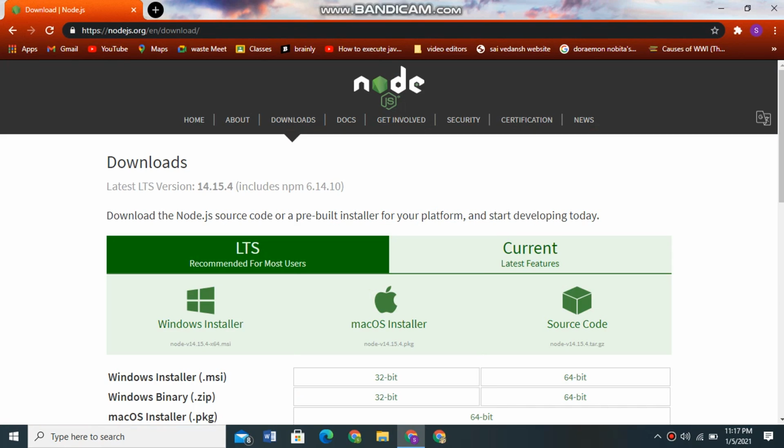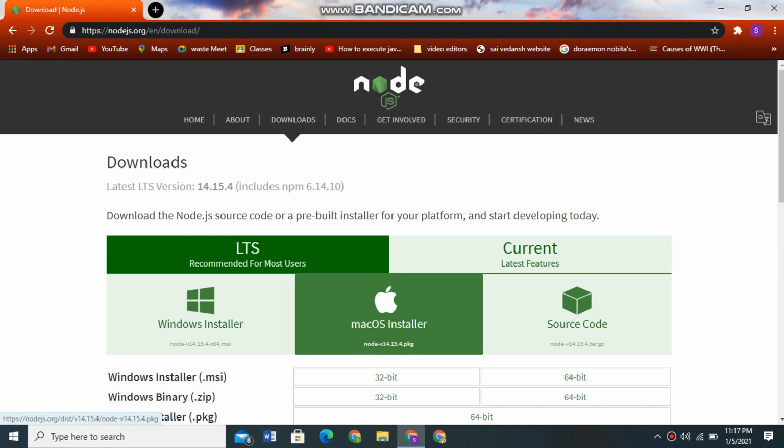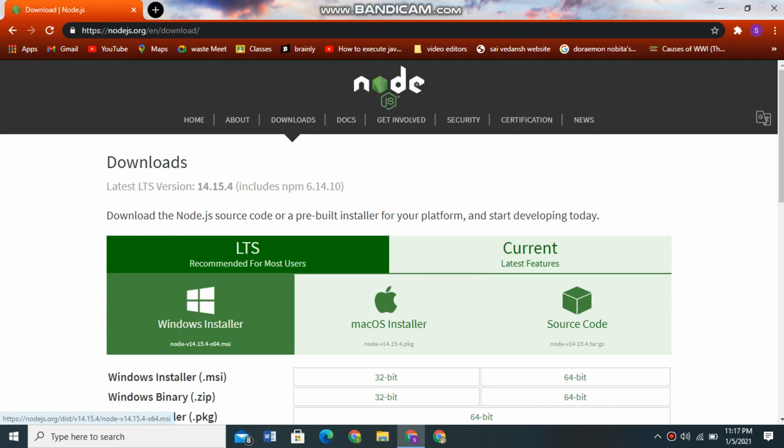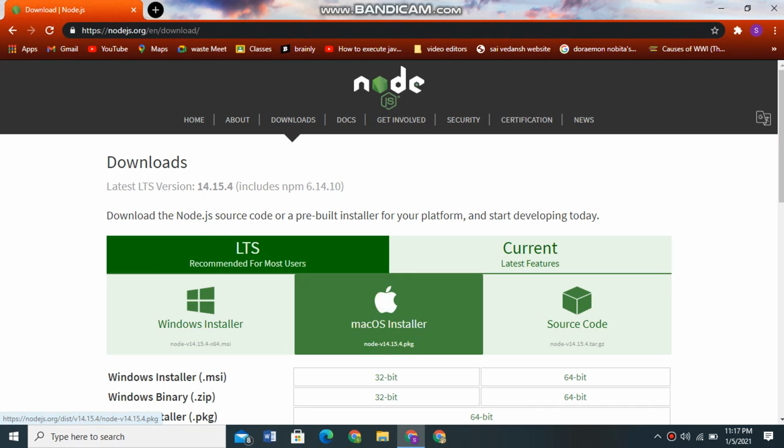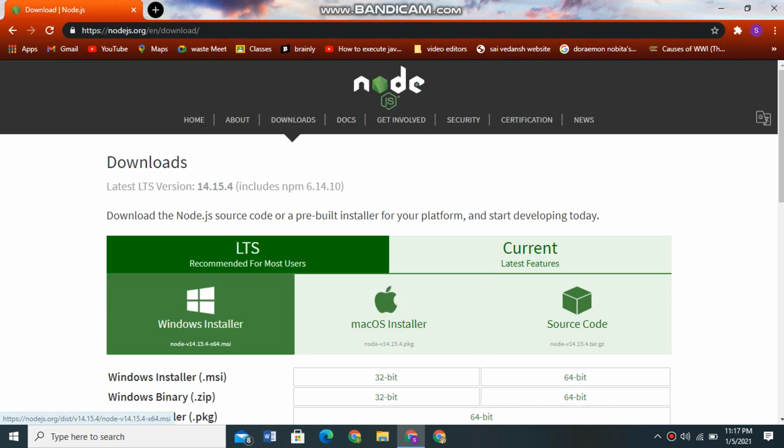Then you go to nodejs.org. I have kept the link in the description below. When you open nodejs.org, the Windows installer will come, or if you have macOS, you can click on that and install. If you click on either installer, an MSI file will be downloaded for Windows, and a PKG file will be downloaded for macOS.